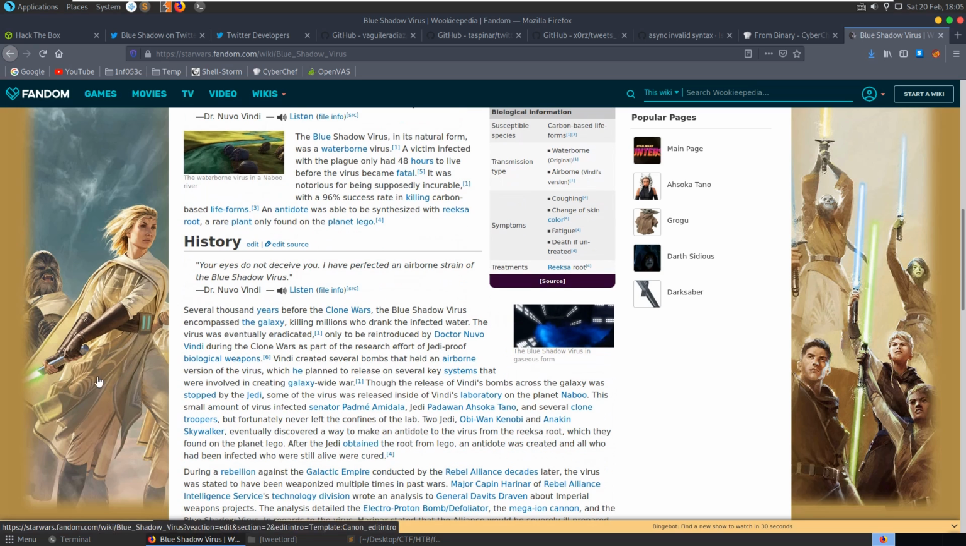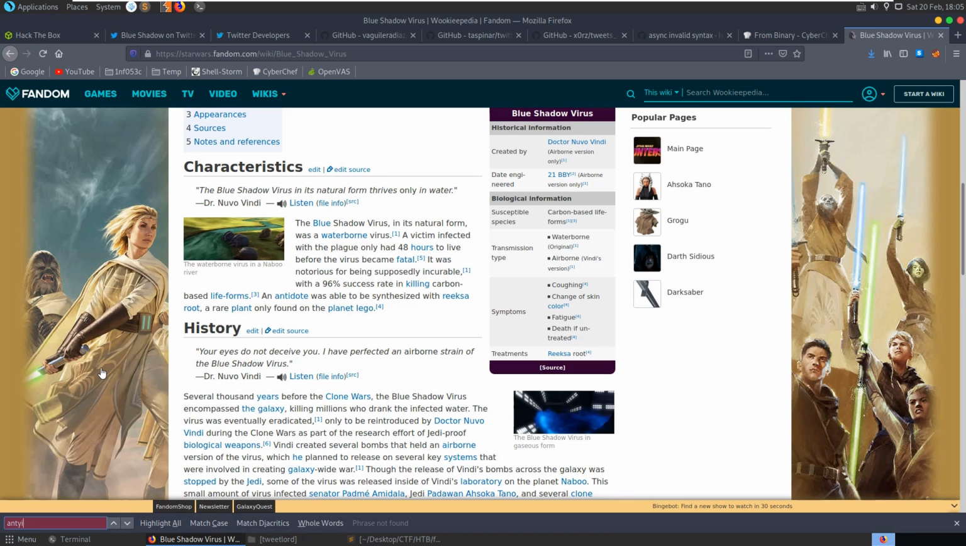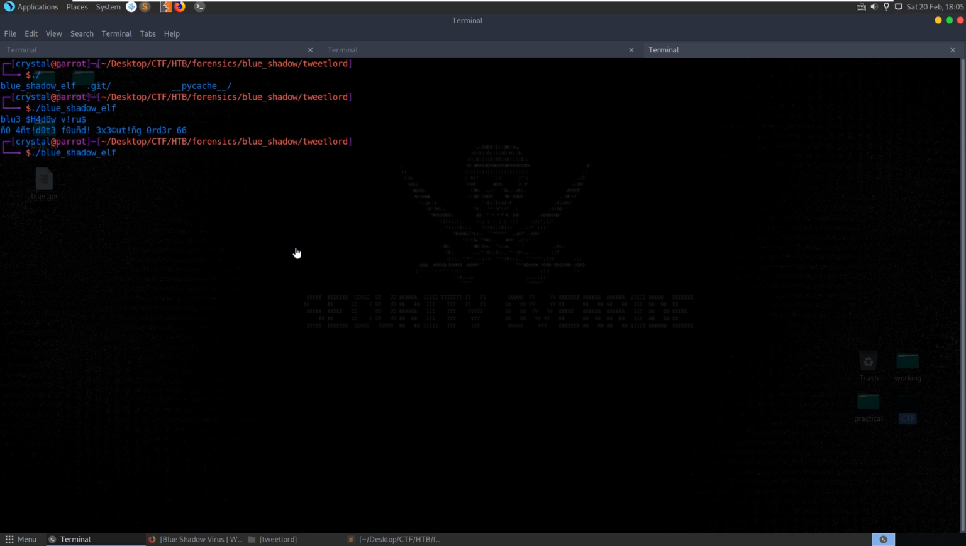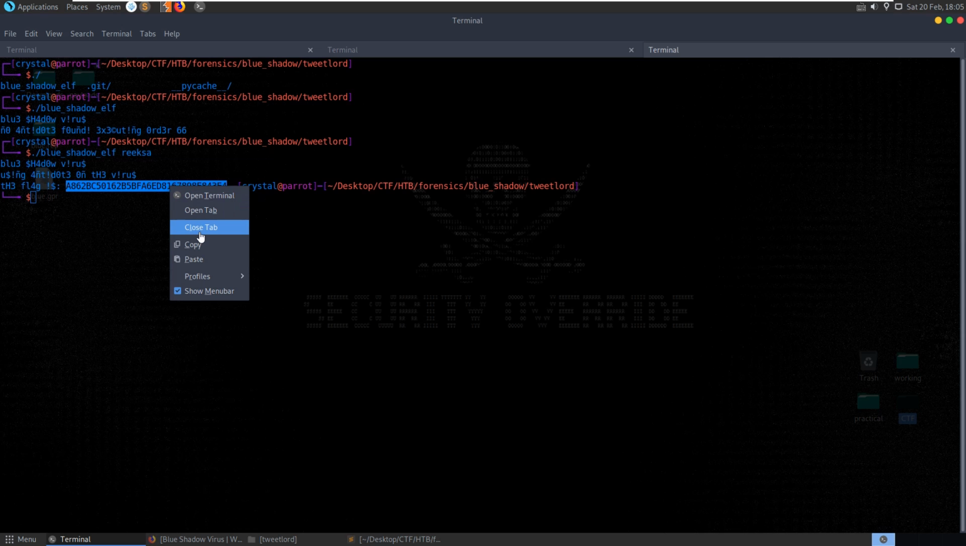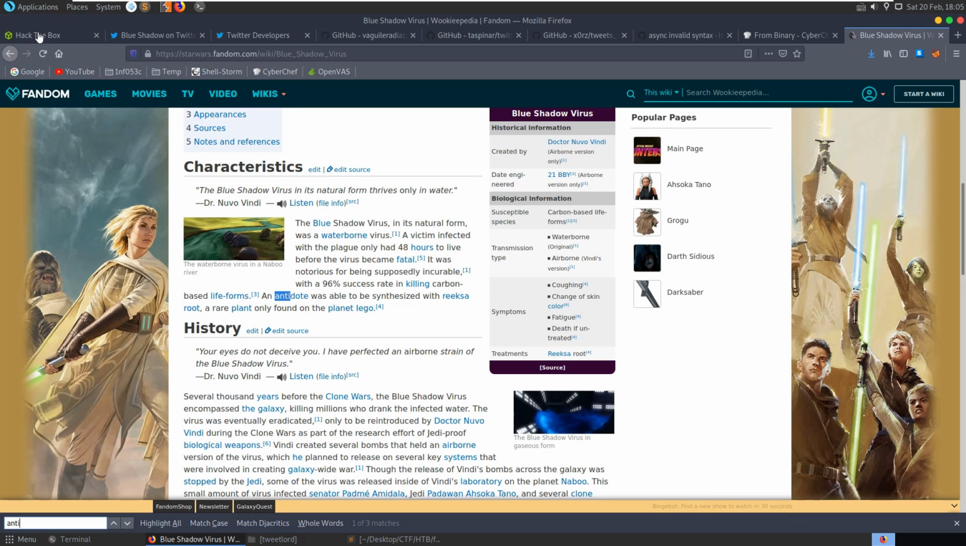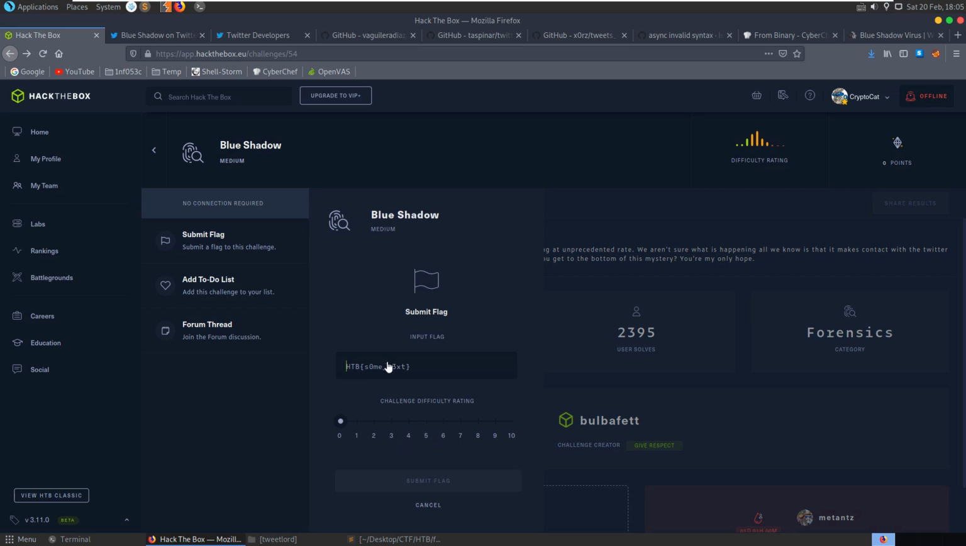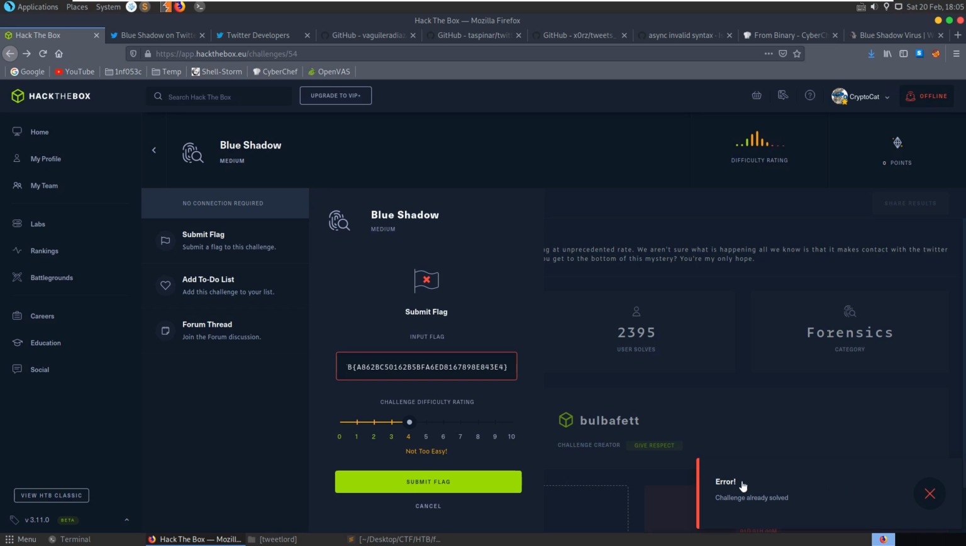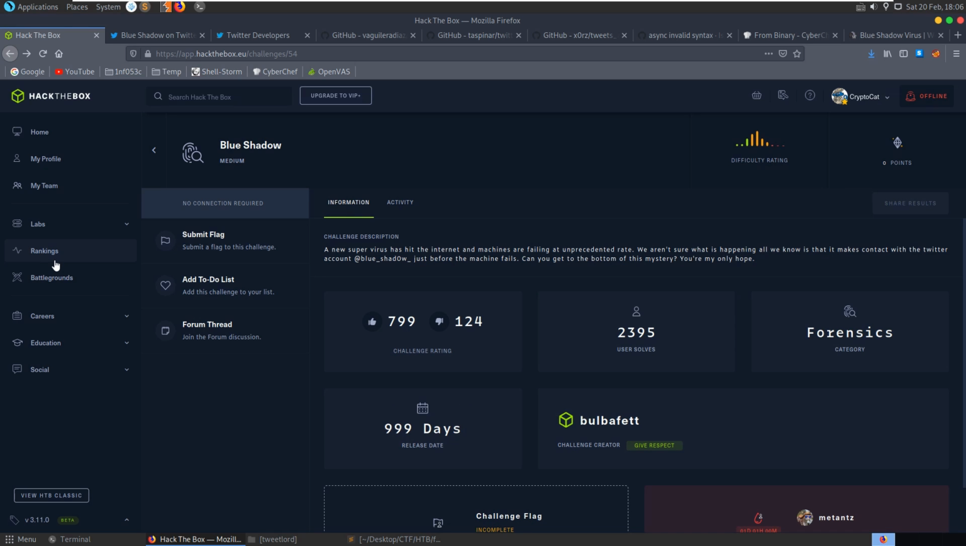So what's the antidote? It's not giving us an antidote. Oh, an antidote was able to be synthesized with the Rixa root. So let's run this again, and let's say Rixa, and we get what looks like a flag. If we take that here and submit, challenge already solved. So that was our flag.